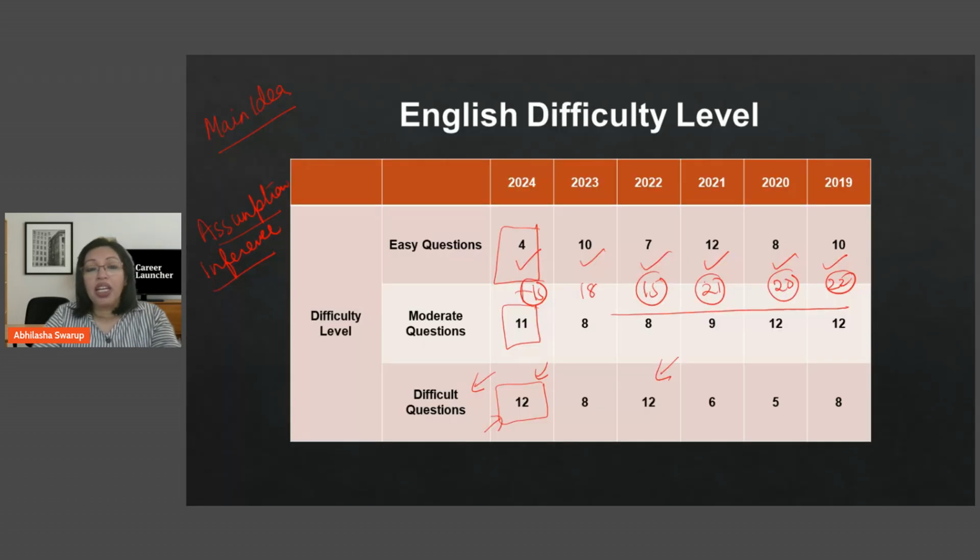All right, I'm hoping that this paper in 2025 will be a fairly moderate paper, and that you will have a good number of questions in the easy section and a good number of questions in the moderate section also. The difficult section, I hope, will have fewer questions. We have seen 8 and 12 questions, so I'm assuming at least 8 questions should be there. If there are fewer than that, then that will be something really good for you. I hope this trend analysis will help you in your exam.